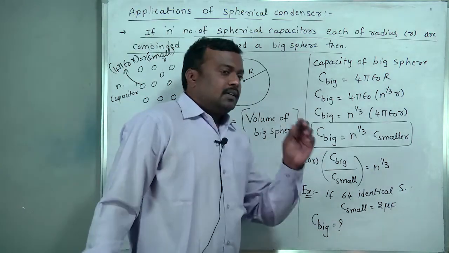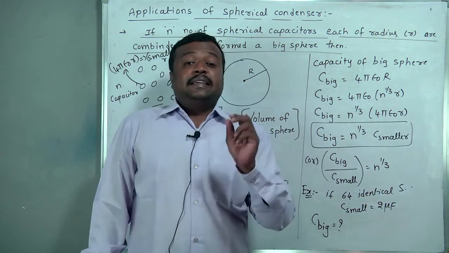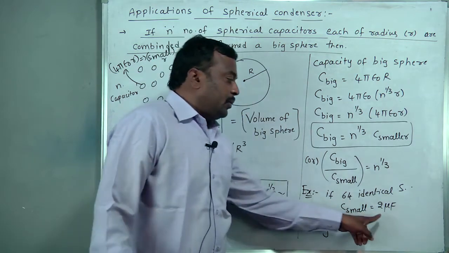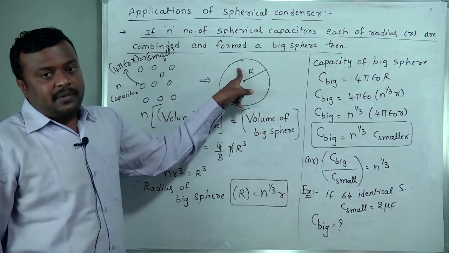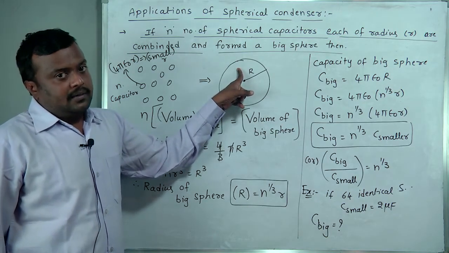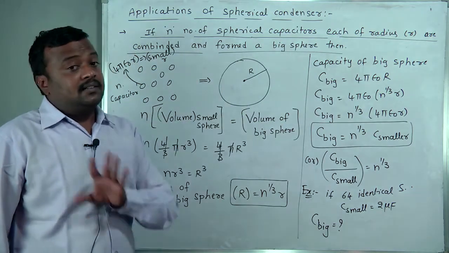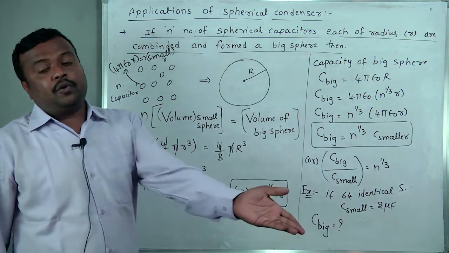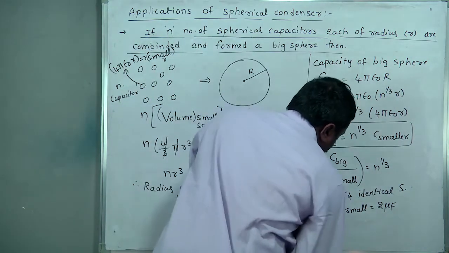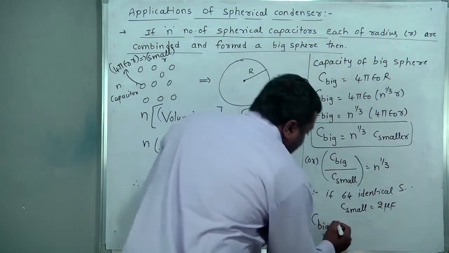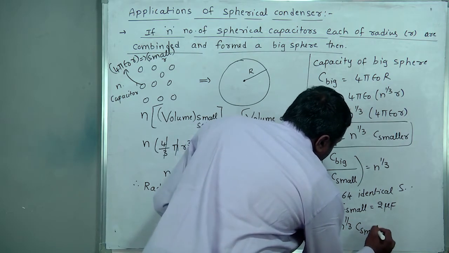Question: 64 identical small spheres, each of capacitance 2 microfarad, are combined to form a big sphere of radius capital R. Then the capacity of the big sphere is, it is not like 64 into 2. There is a different formula here. The big sphere capacity formula is n power 1 by 3 into C of the smaller sphere.